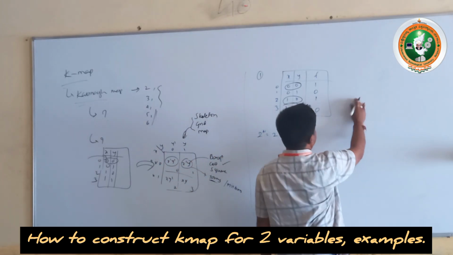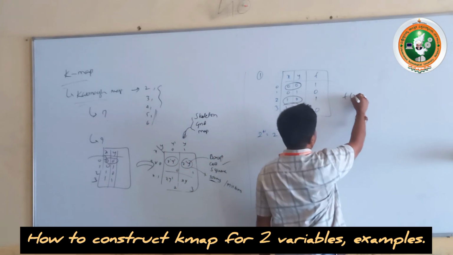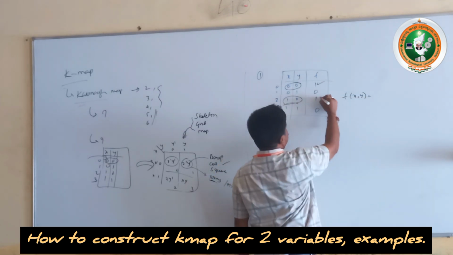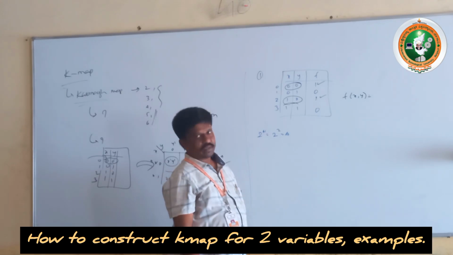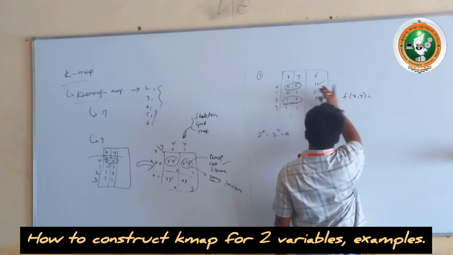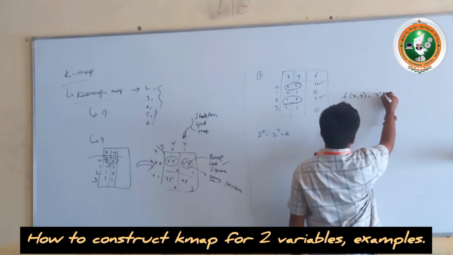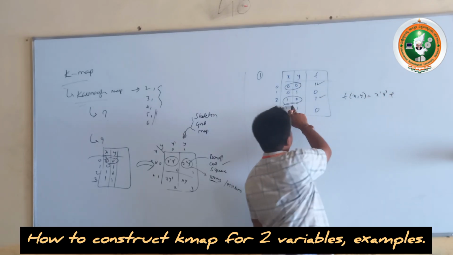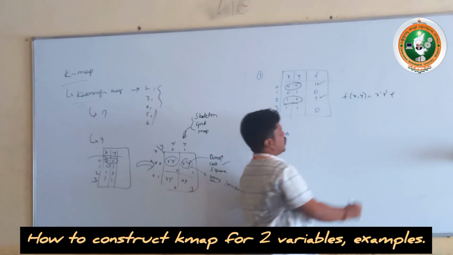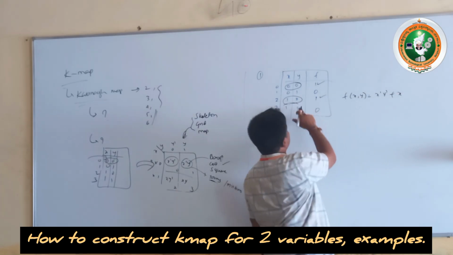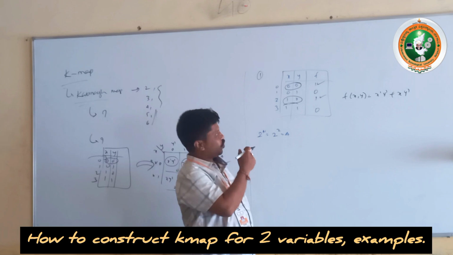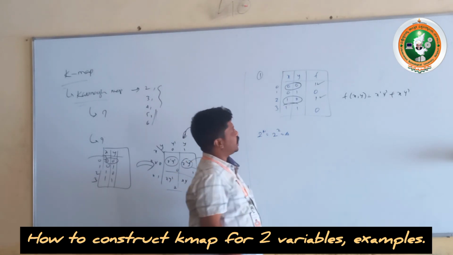Can I write the function f of x y, wherever the 1 is there, that is considered as a term in my Boolean function. 0 0 is x dash y dash, plus this is x y dash, because x has the high value here and y has the 0 value, that is what we call y dash. Yes or no? We have two terms here, that is called the minterms.